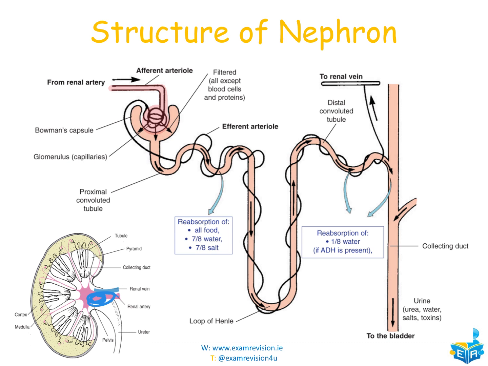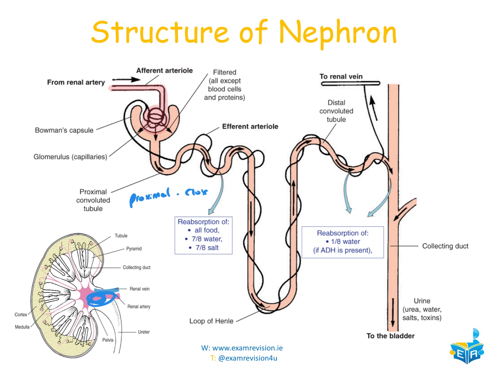So if we have a look here, straight away after Bowman's capsule, we go the whole way down here. We have the proximal convoluted tubule. So proximal means close. This is the proximal convoluted tubule. It's the first turn after Bowman's capsule. We continue the whole way along, and then we finally get to the loop of Henle.